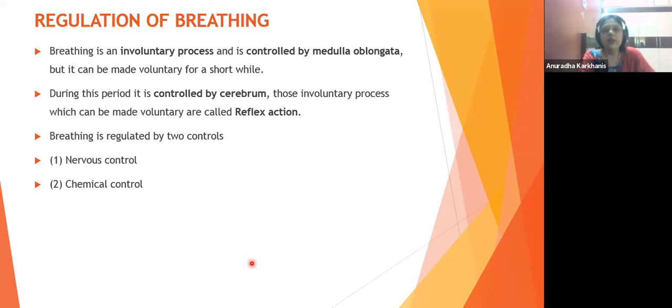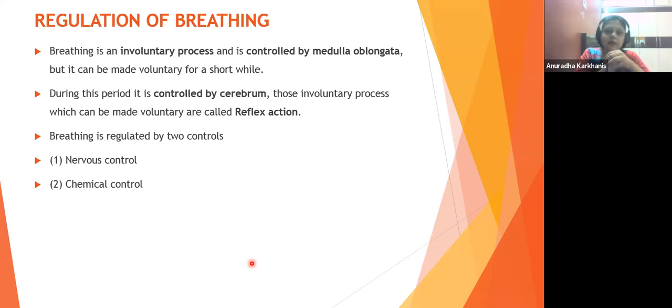Those involuntary processes which can be made voluntary are called reflex actions. Very important point. Okay. So ये जो reflex action होती है, reflex action का मतलब है normal case में it is involuntary, but we can make it voluntary for a very limited time period. Then these types of actions are called reflex actions.